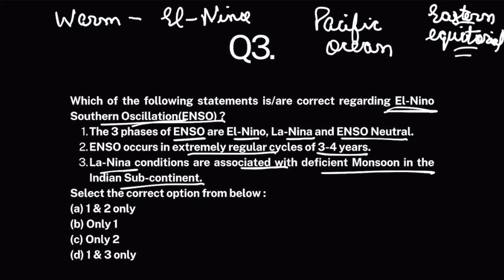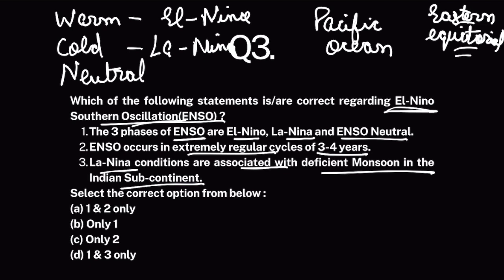When it is unusually cold, cooler than normal, then it is called La Nina. And when it is normal, it is called neutral. All right. So all these 3 phases are collectively known as El Nino Southern Oscillation. It changes quite dramatically. Okay. So the 3 phases of ENSO are El Nino, La Nina, ENSO neutral.